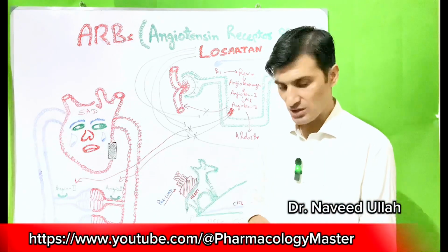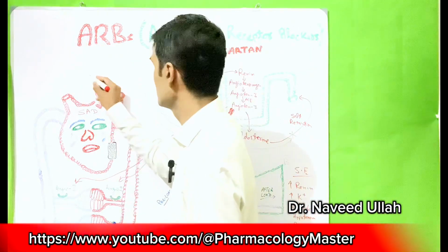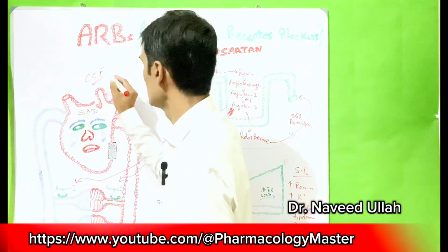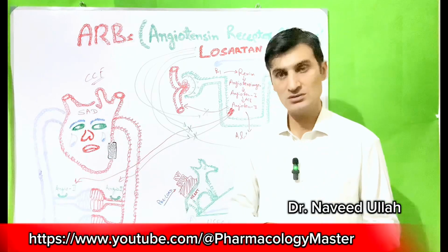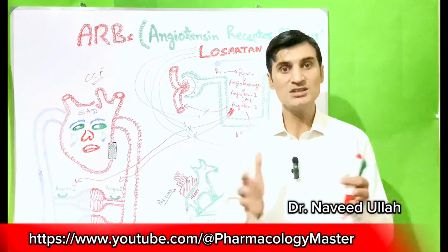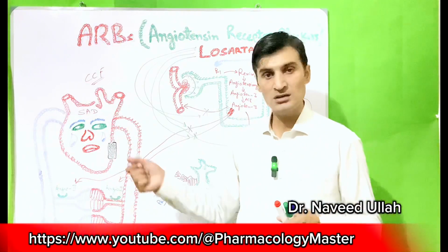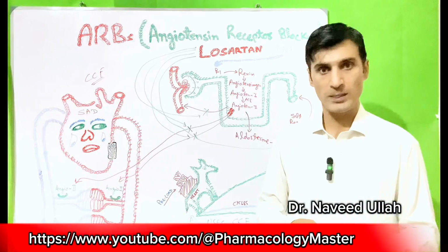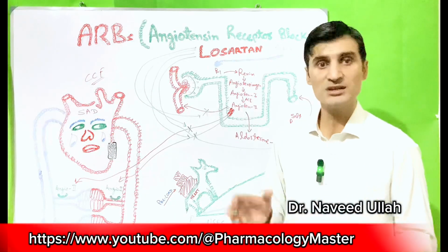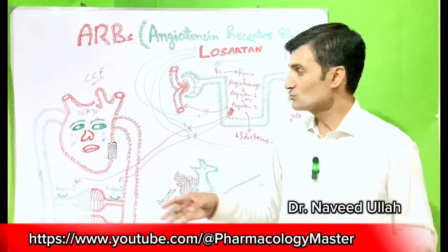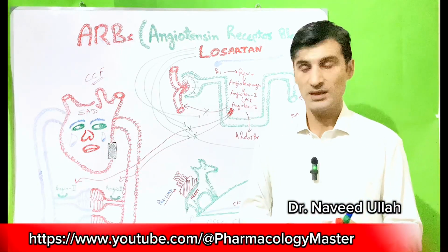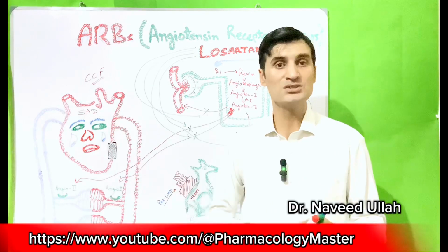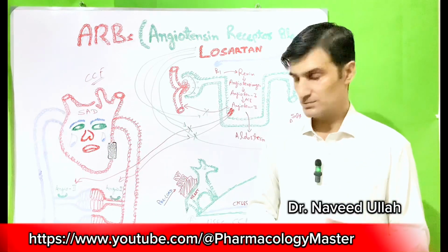In congestive cardiac failure, that is CCF, a part of the myocardium is necrotic, so the elasticity of the myocardium is decreased. So the contraction of the heart is not normal, and the blood supplied to various tissues will be decreased. In which condition? In congestive cardiac failure.